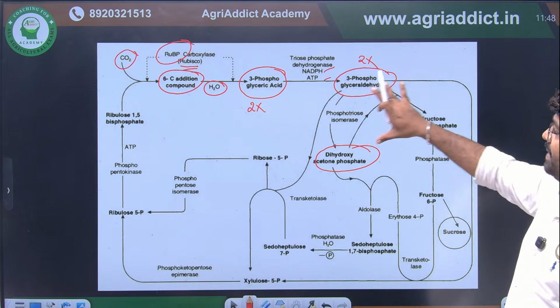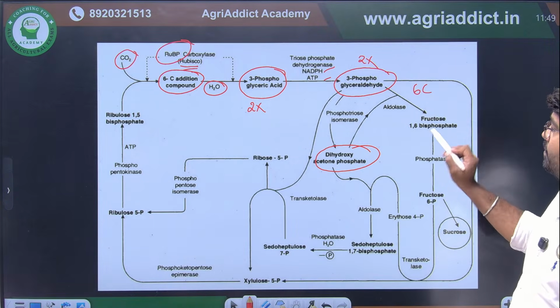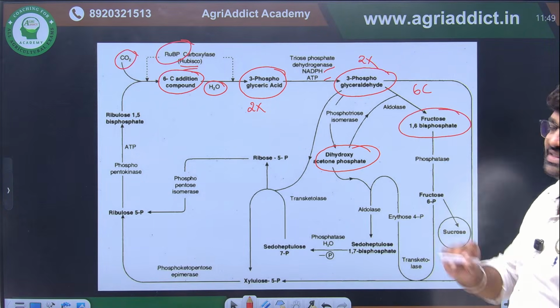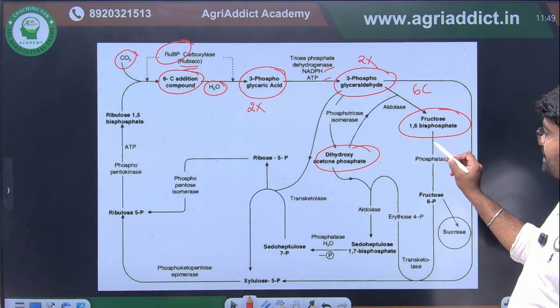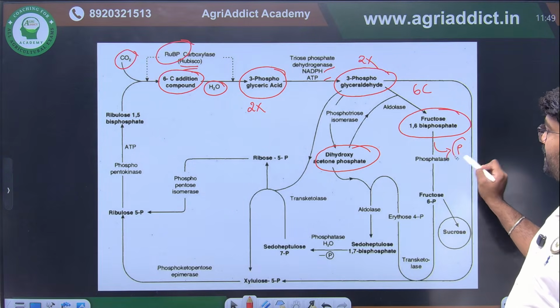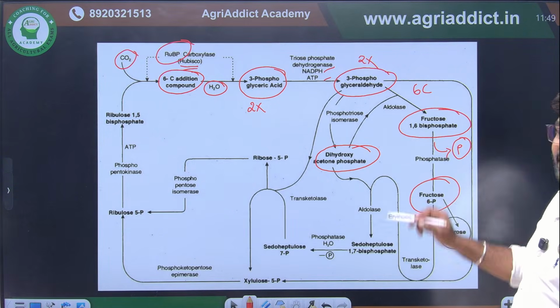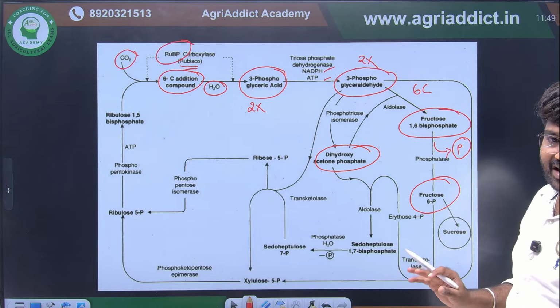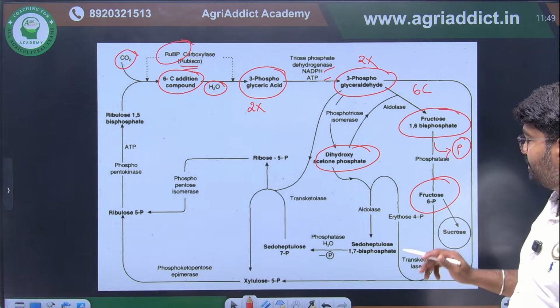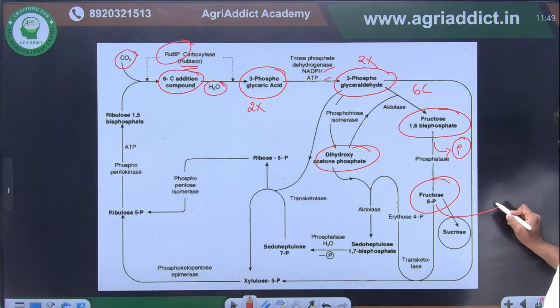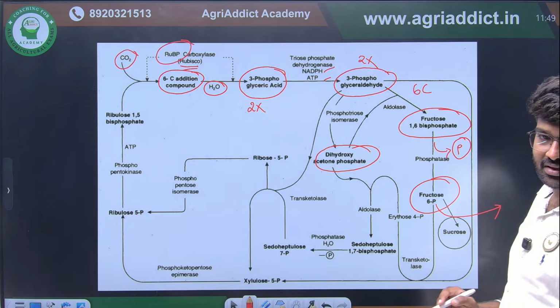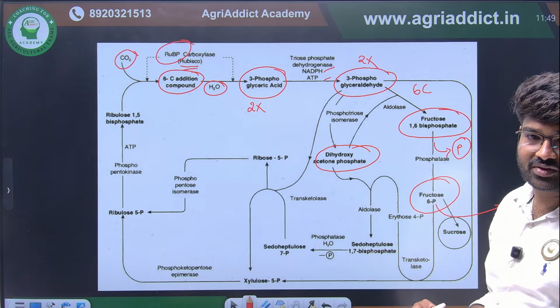These two will bind, meaning a 6 carbon compound will form, that is fructose 1,6 bisphosphate. If phosphatase comes, the phosphate group will be removed and fructose 6 phosphate will form. Up to this it is clear for everyone. This can be taken out for sucrose biosynthesis.